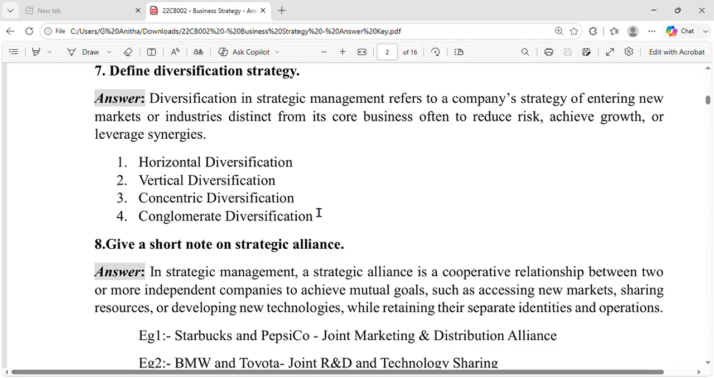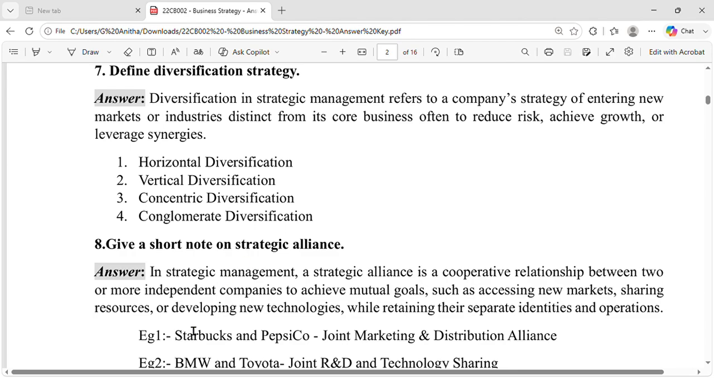Concentric diversification means when the company is going to enter into the market having the products which is related to each other, that is called as concentric diversification. Conglomerate is it is having unrelated products, that is called as conglomerate diversification.